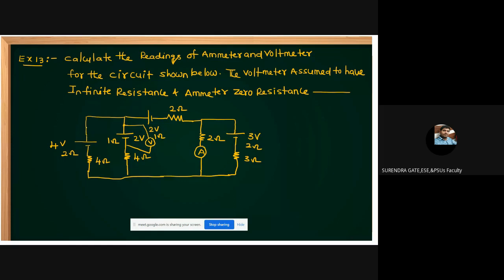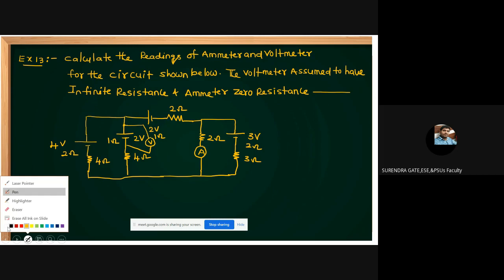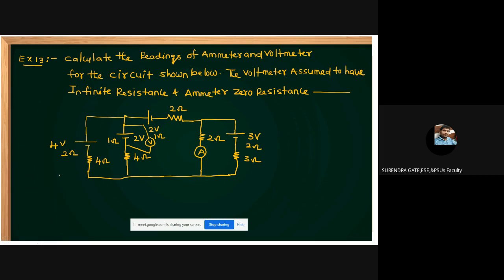Then how to answer this question? The best method is, here more voltage sources are there, and resistances are also there. The best method is to go for nodal analysis to solve this one. It's very simple. Let at this node the voltage be V1, and at this node let the voltage be V2. I'm applying nodal analysis. At node 1, can you apply nodal analysis?